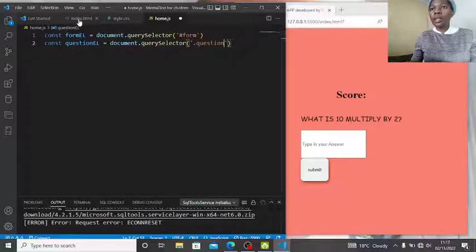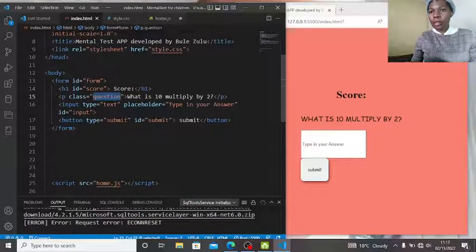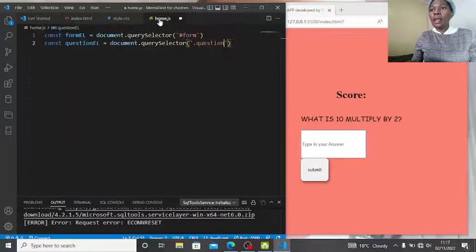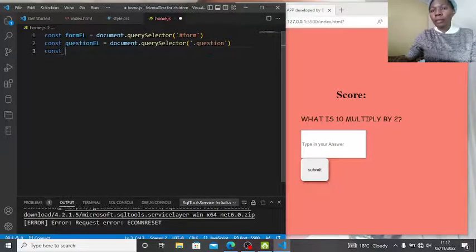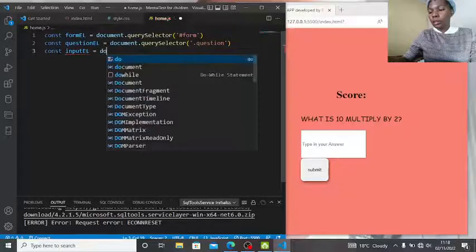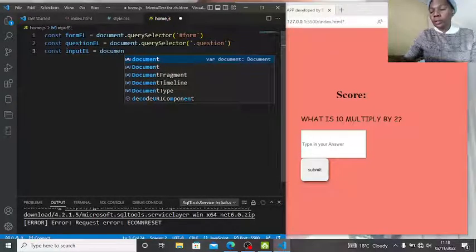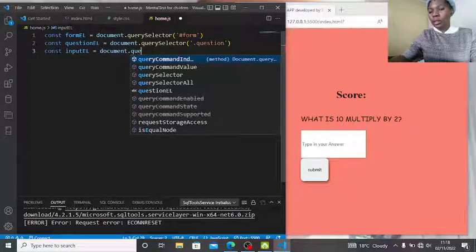What else? We're going to need our input, otherwise it won't make sense. Copy. const input element = document.querySelector.